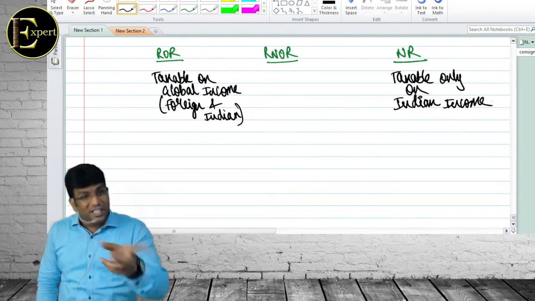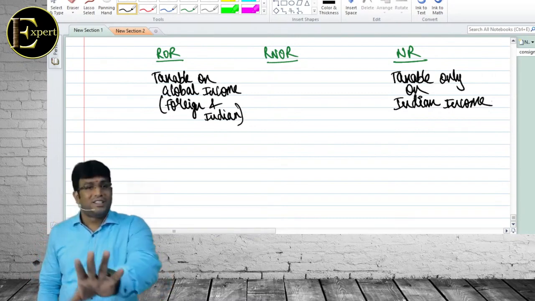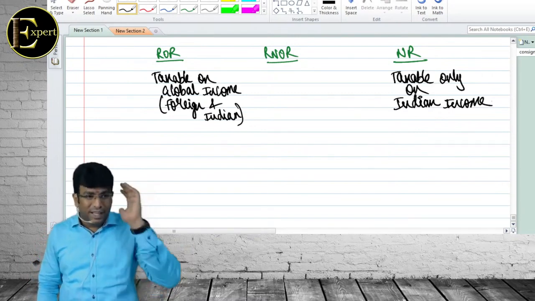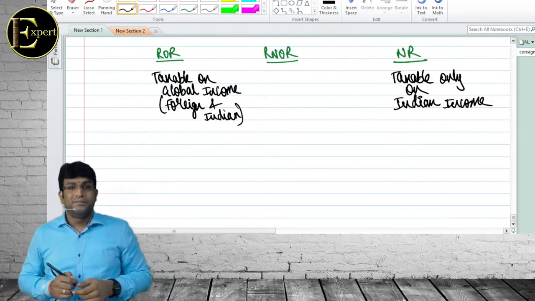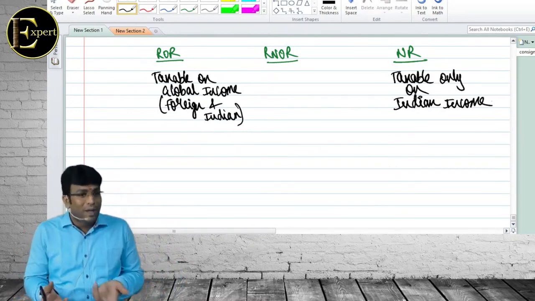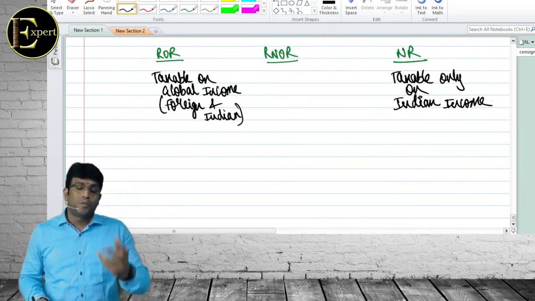90 into 4 also will become 360 only. Still he will not become a non-resident. They are very careful. They have smart brains at the back of them. They will clearly tell them, please get out because you will become a resident. Sir, I told my friend myself, did you know? Yes, exactly. So those people are non-residents only.